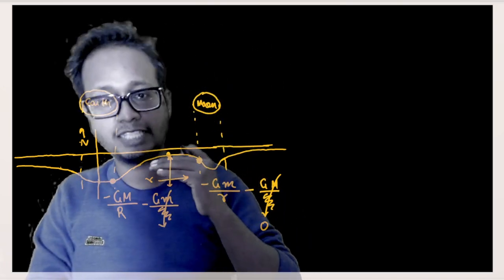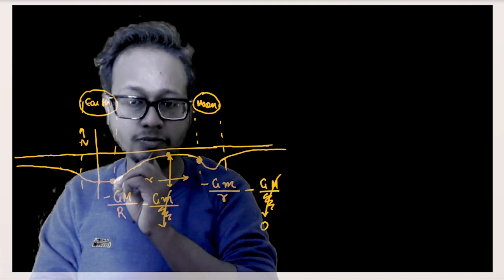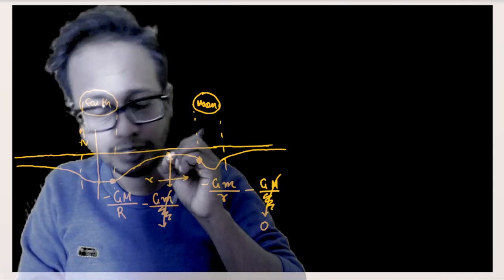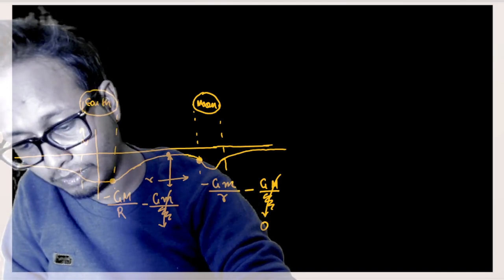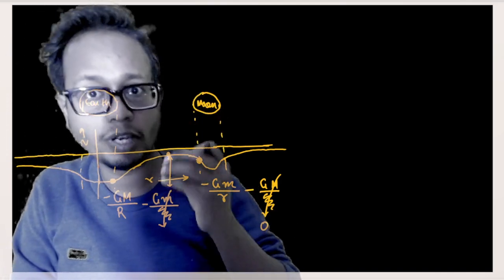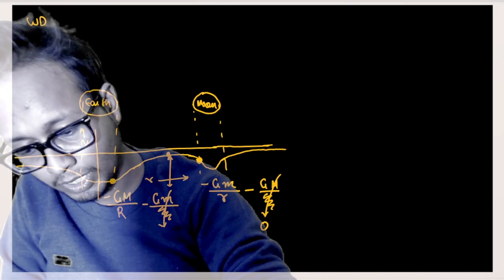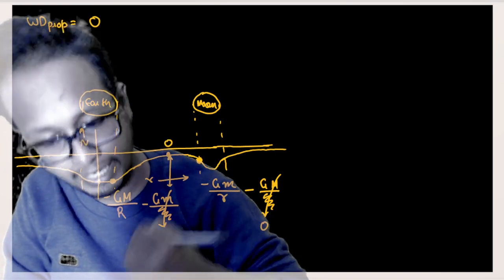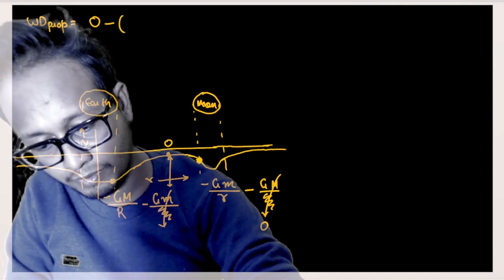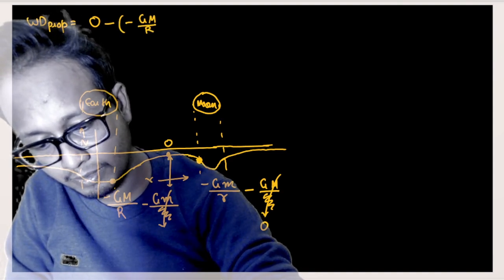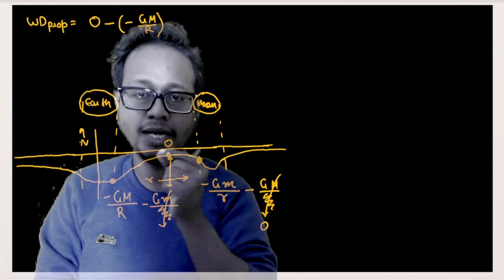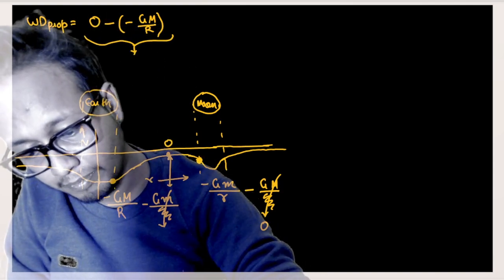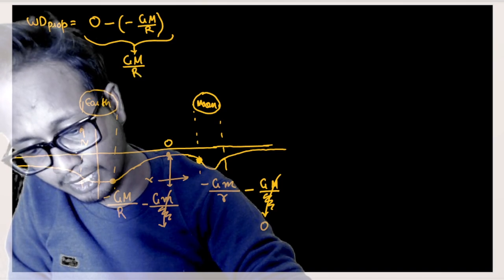So first, let us expend some energy to send the satellite from the surface of the Earth to a point where field is equal to zero or potential is equal to zero. Okay, so minimum work done, or work done by propulsive force or work done by external force. Work done by propulsive force is nothing but zero. Or potential energy at this point minus GM by r, or final potential energy minus initial potential energy, isn't it? This is nothing but GM by r, GM by r.